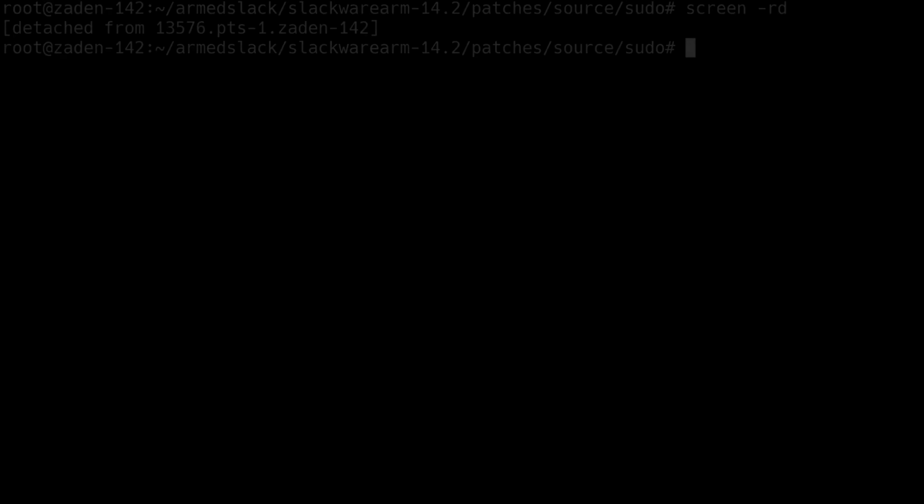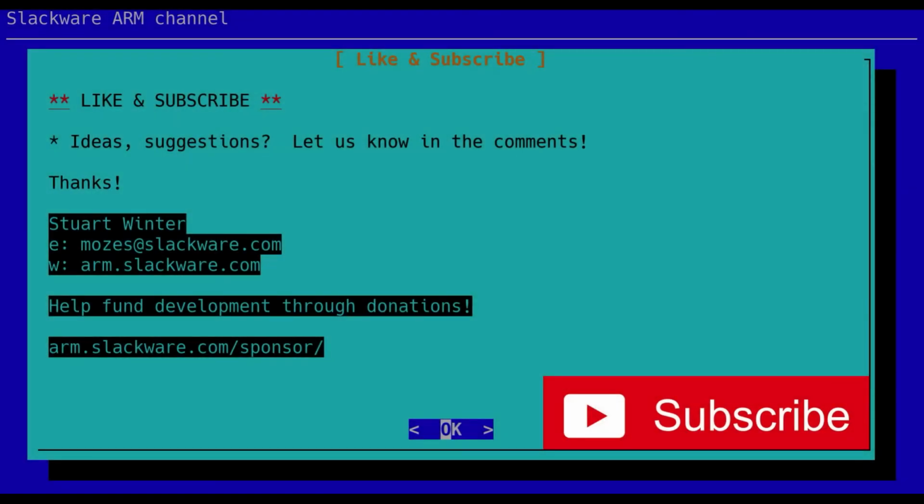That's still building it. All right, so that's us merged those updates in. Sudo probably takes, I think, less than an hour to build on 14.2 natively. I really can't remember. But I'll go and pick that up later on and merge that in as I showed you in one of the previous episodes. The updates for current, I don't know how long they're going to take. There's quite a lot of KDE in there, so that might take a day or so to build. But those will get pushed out once I've reinstalled the machine again.